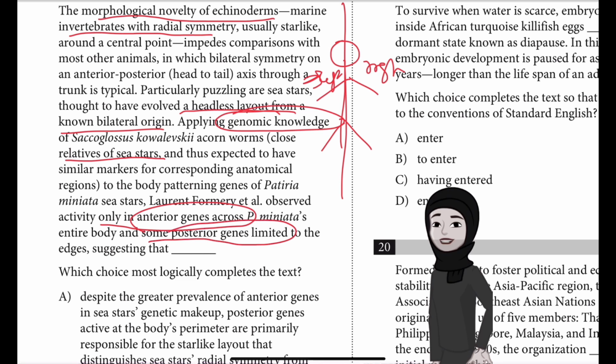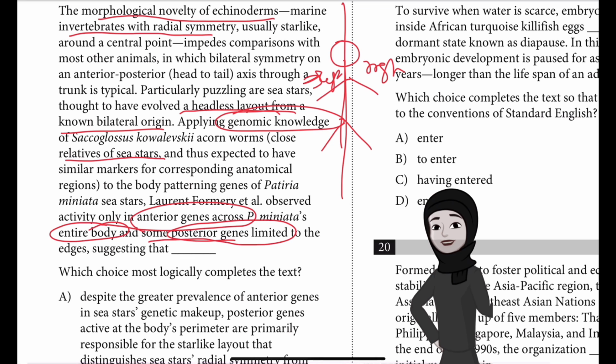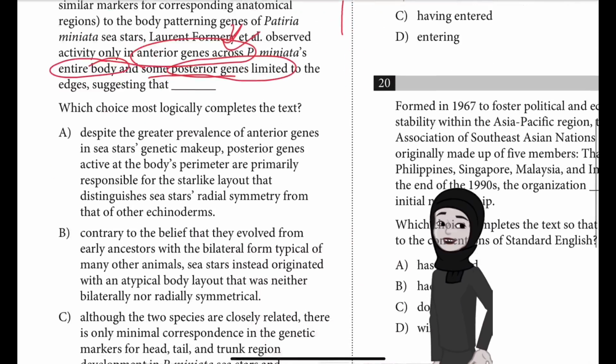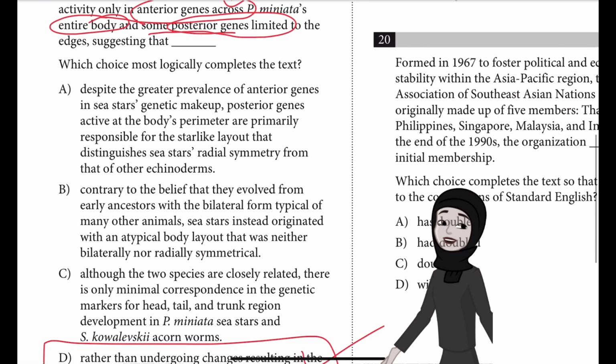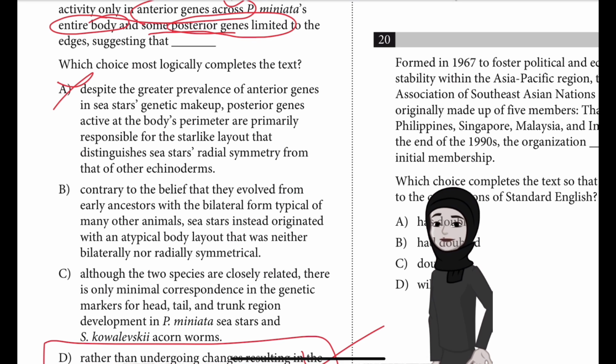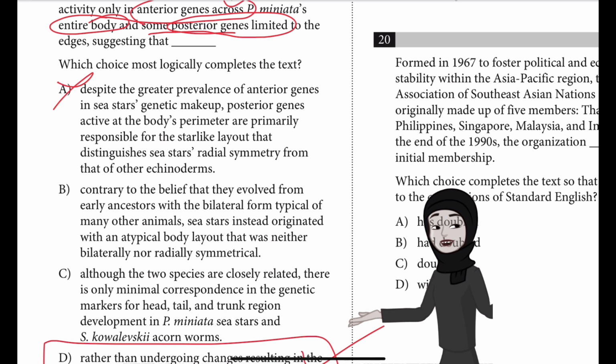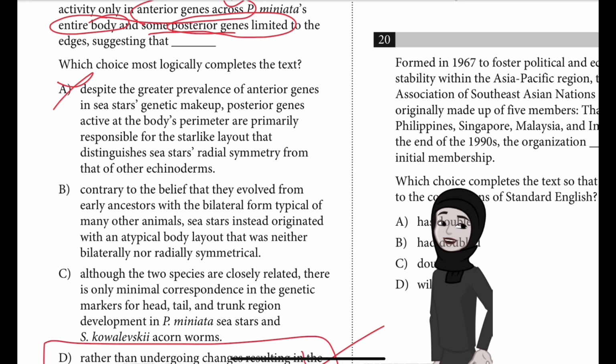So they have entirely or almost very limited posterior genes. Only, their entire body is having the anterior genes, which is related to the head. And no trunk and tail region genes are found at all. So that's why we have to go with answer choice D, based on the genetic research which is done. And choice A is incorrect because the text doesn't identify how any particular region of sea star's bodies influences the layout of sea star's radial symmetry. Moreover, the text indicates that the radial symmetry of echinoderms is usually star-like, not that a star-like layout distinguishes sea stars from other echinoderms.